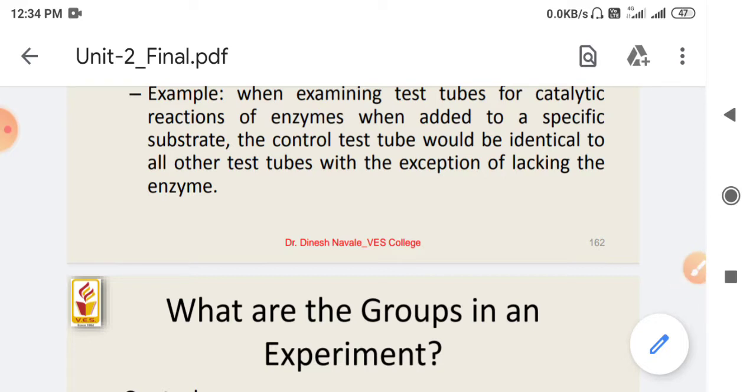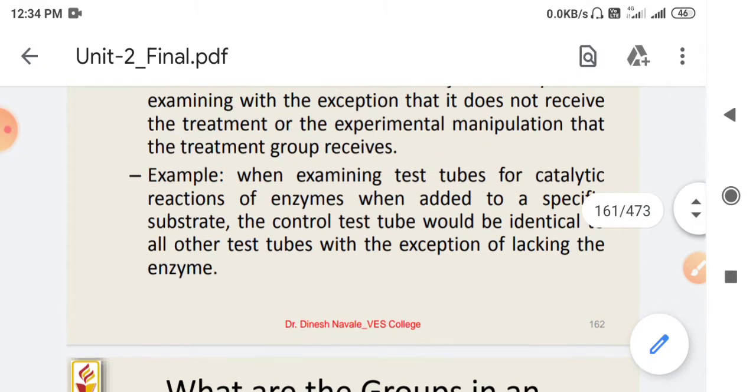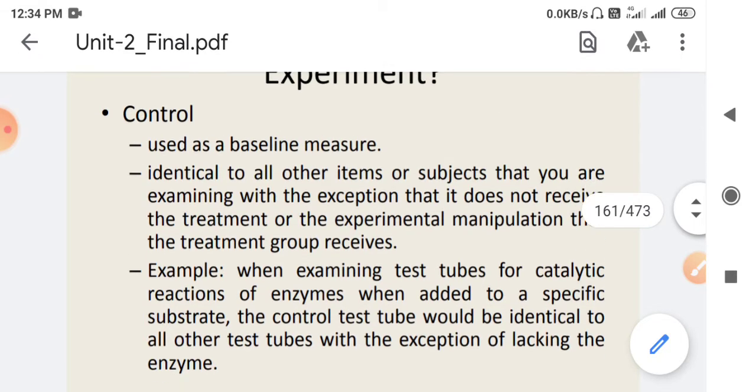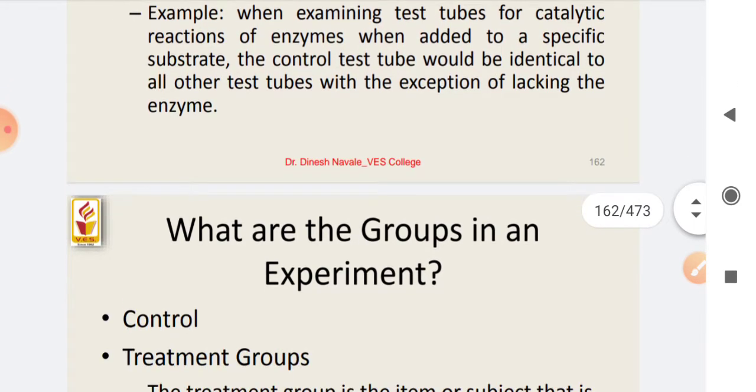During spectroscopy practicals, we treat some sample as a blank, where the analyte is not added to one of the samples. The same type of procedure comes under controlling the experiment.